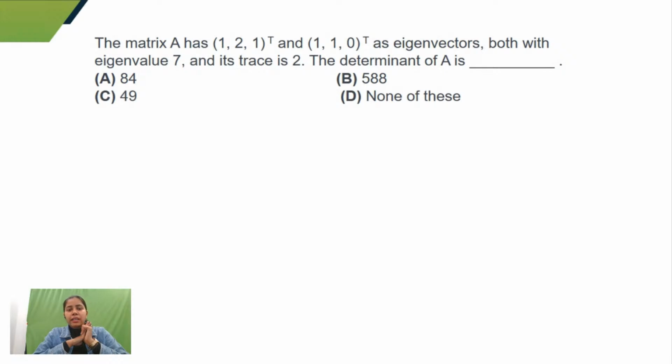If the matrix is 3 cross 3, we have 3 eigenvalues, right? Determinant is equal to the product of eigenvalues. But we have been given only one eigenvalue and we have a 3 cross 3 matrix. We require 3 eigenvalues here, guys. So how do I find those 3 eigenvalues? Just let me know the final answer, guys.